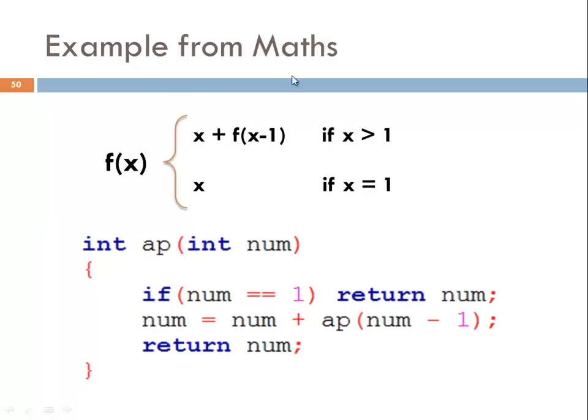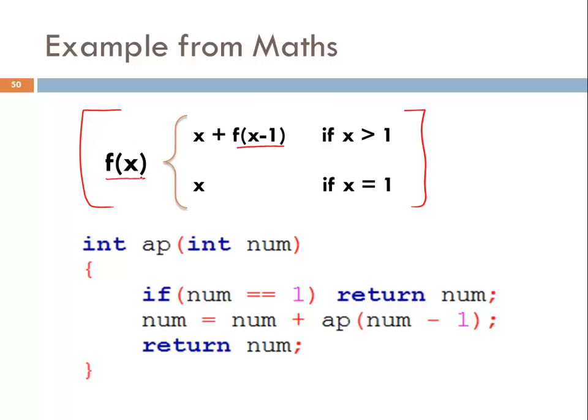We have this example from mathematics. You must have seen this kind of formulas in mathematics. What does this formula say? This is saying that the value of f(x) is x plus f(x minus 1), in which case x is greater than 1. So you can see this is f(x) and this is f(x minus 1).